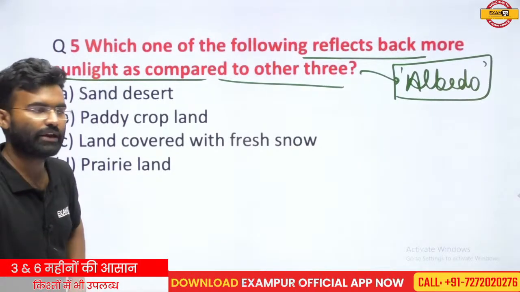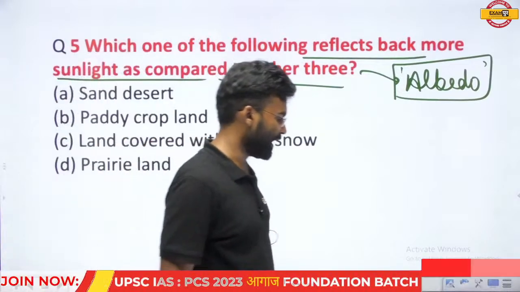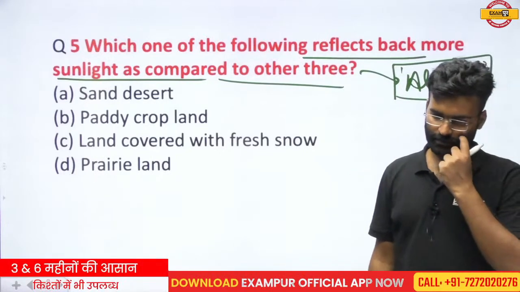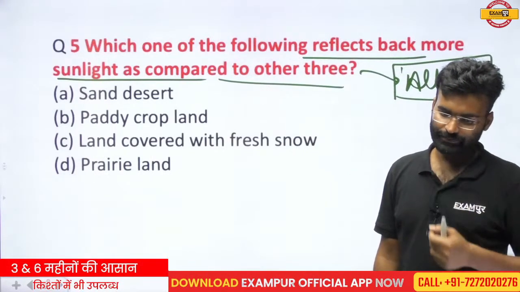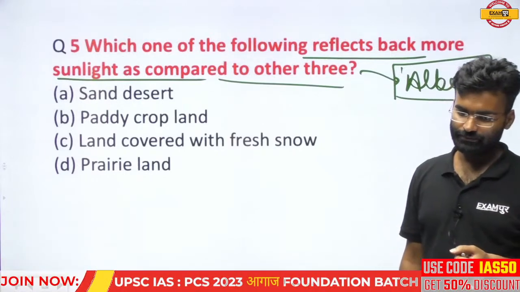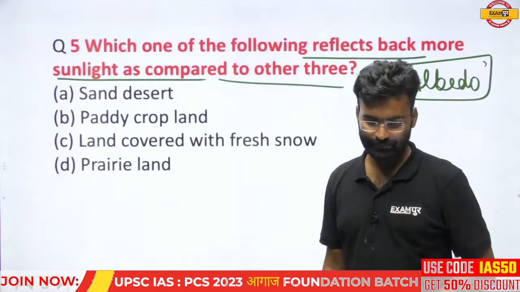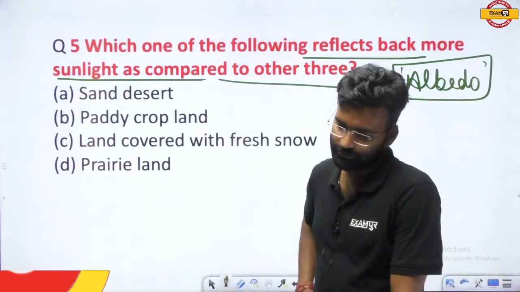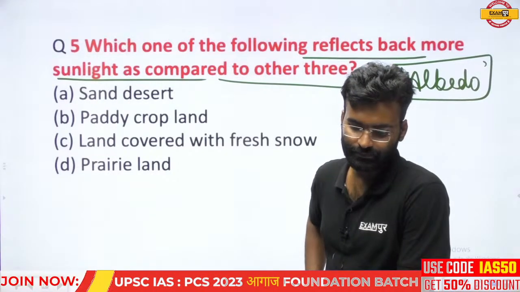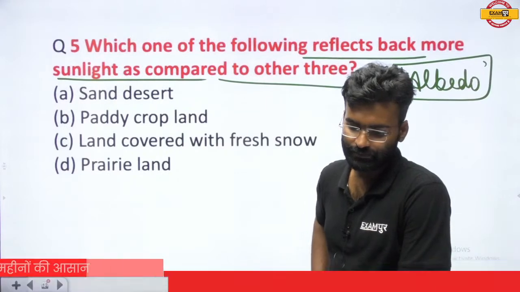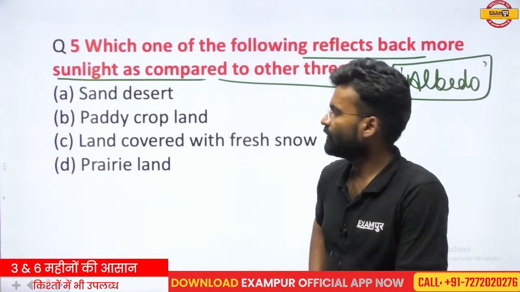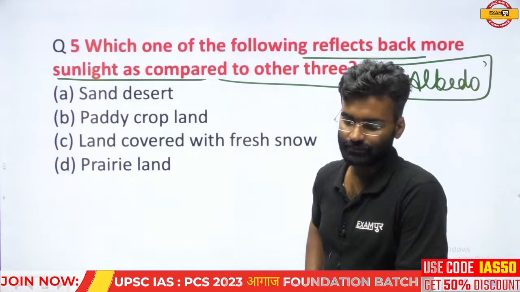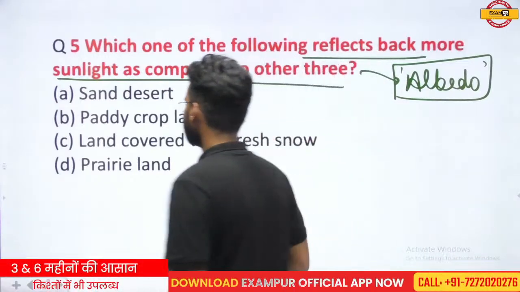Read this question carefully and try to revert back. Okay, so read this. Sand deserts.